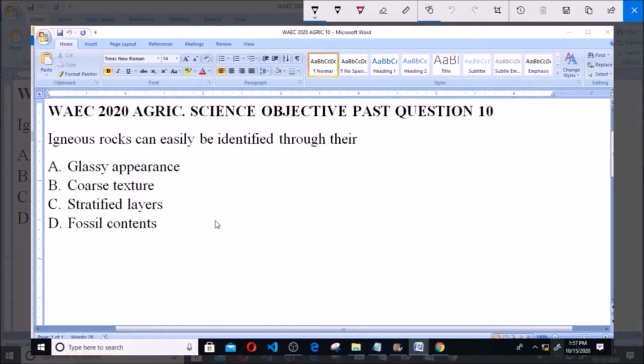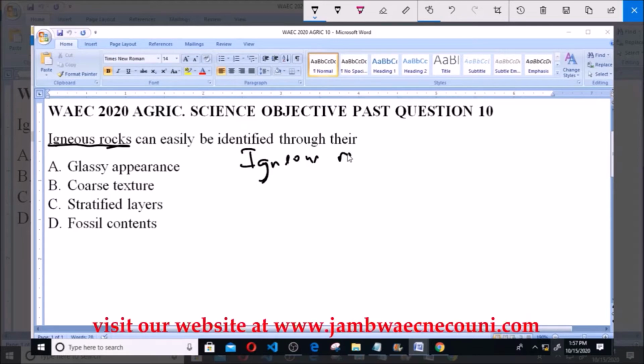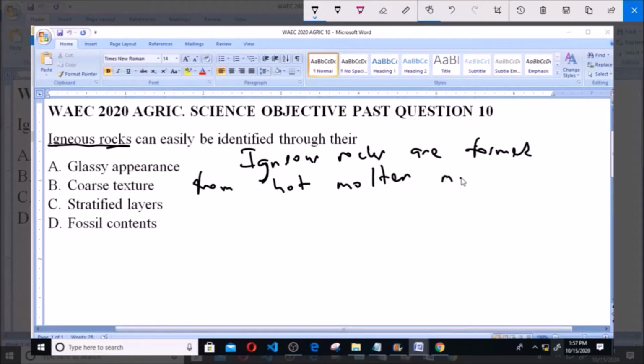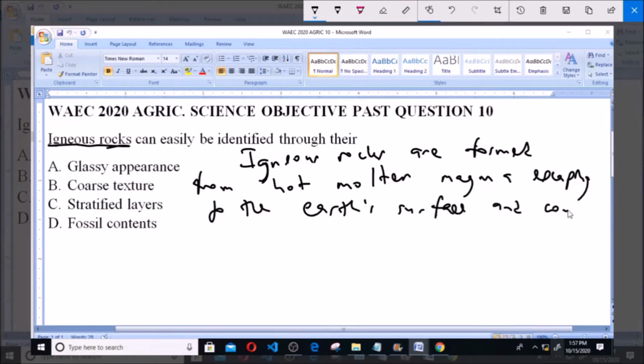So igneous rocks is one of the forms or types of rocks that we have. Now igneous rocks are formed from hot molten magma escaping to the Earth's surface and cooling.